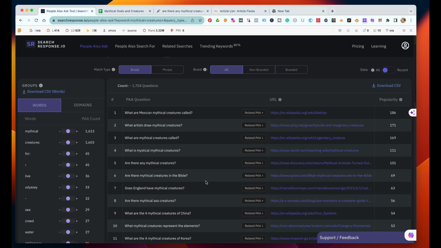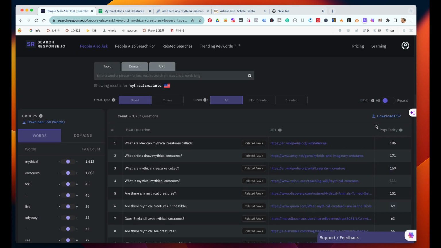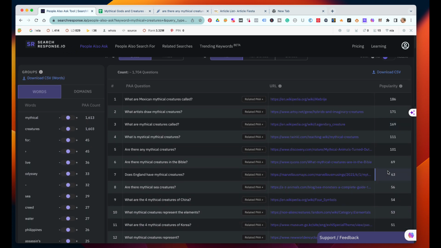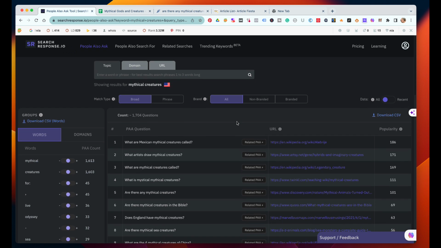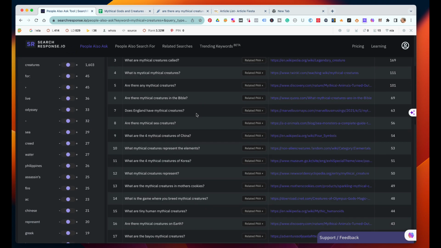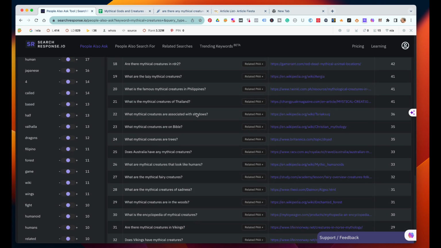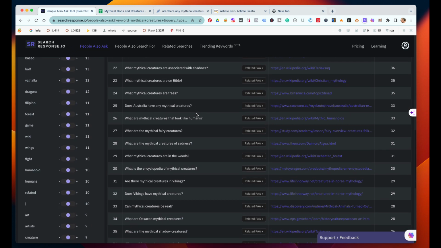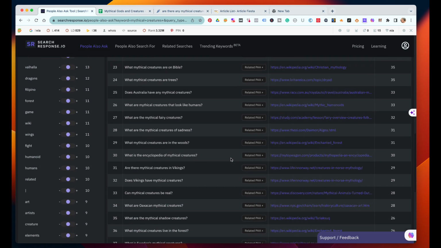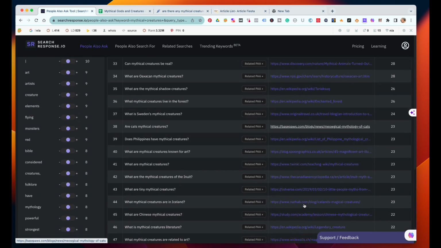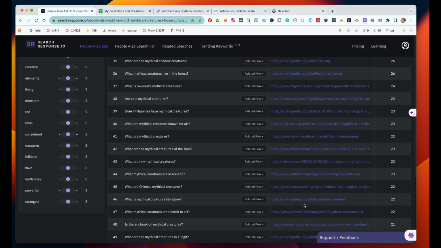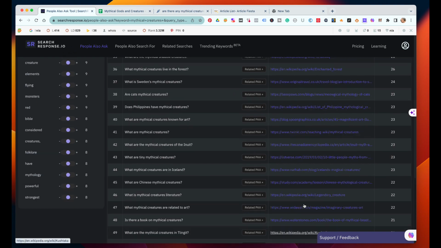This is saying that the popularity is 69. Now, there are paid things you have to do, like you can't download the CSV files without paying, so we're not going to worry about that. We have it clicked to broad so that we can look and see all of these different places of all of these creatures. So we can keep looking down here, and what we're looking for right now, just to teach for this lesson, is Quora ones. We're looking for anything where Quora is going to be on the first page.